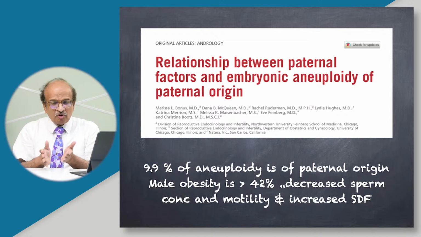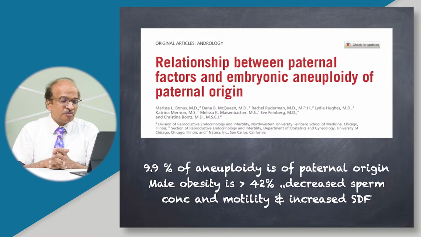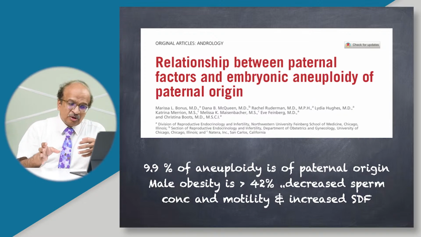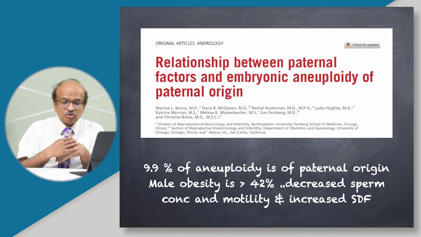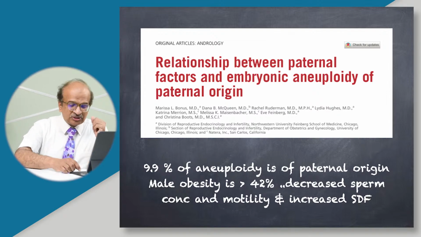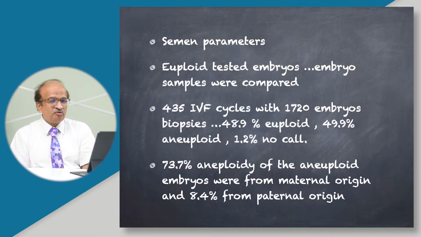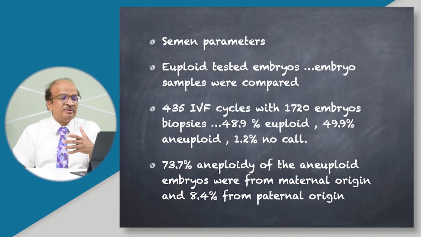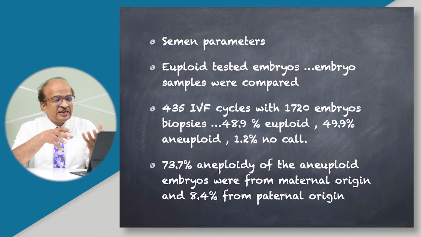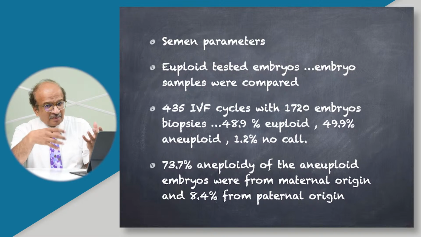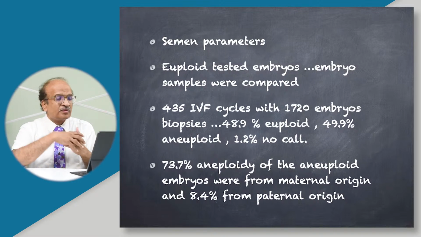So overall, of all the aneuploidic embryos, about 9.9% of the aneuploidy is of paternal origin, and male obesity was beyond 42%, with decreased sperm concentration, motility, and increased SDF. All those things were also tested. They looked at the semen parameters, and what do they say? The euploid tested embryo samples were also compared to those of the semen SNPs.